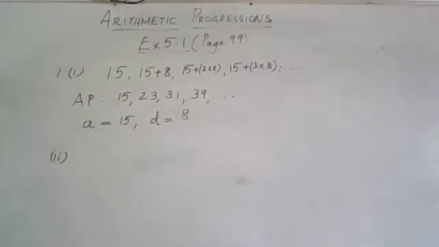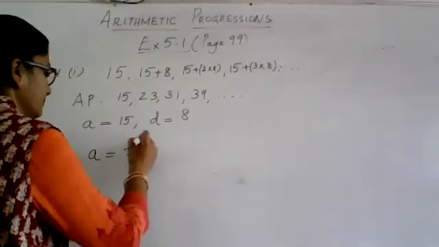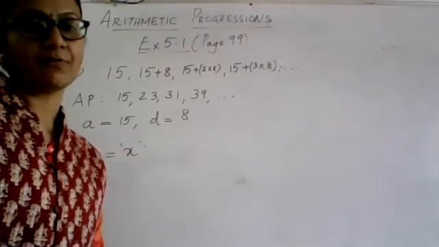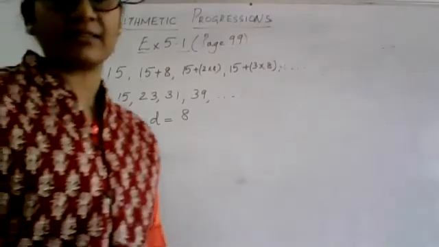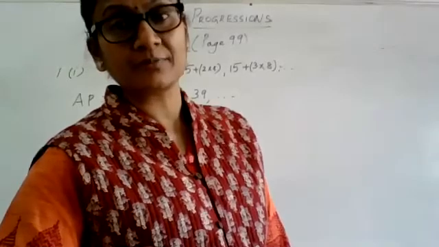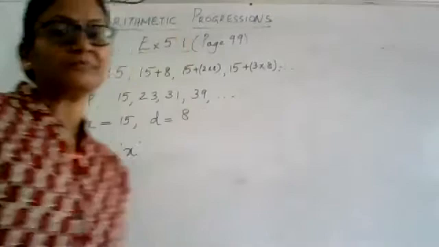Alright, so we will assume that the air present in the cylinder be x, in other words, let a equal x. That is, you start with x as the quantity of air which is present in the cylinder. Now, how will you find out what is there after the removal? Now, try to understand. This is where that unit is going to help you.